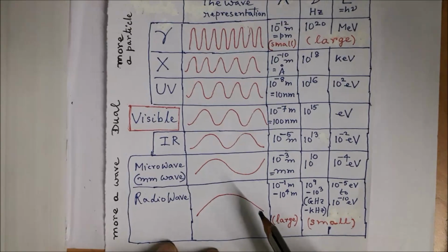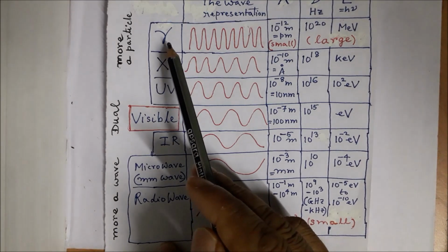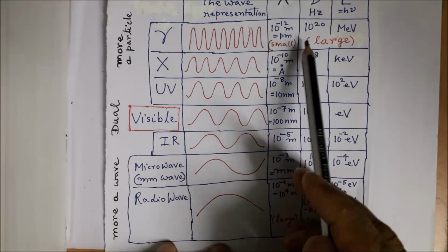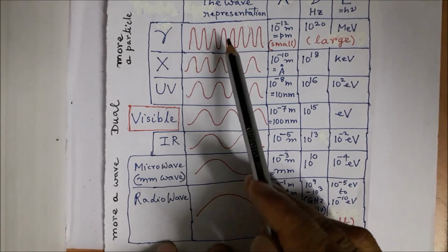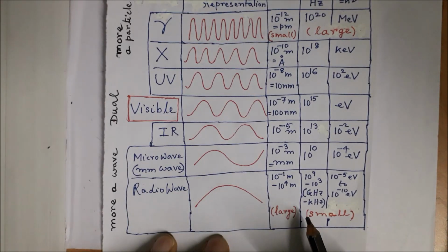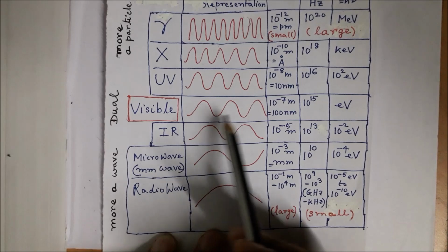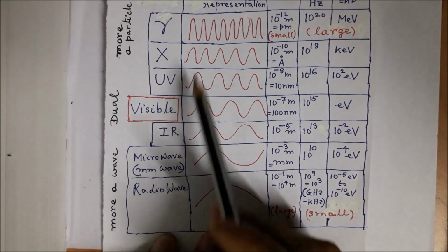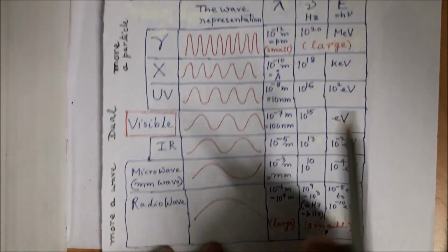And the most important fact is that gamma ray has a photon which is extremely energetic, and therefore it is more a particle. On the other hand, a radio wave is more a wave, its photon being the least energetic. And visible ray, which will be the main topic of discussion, lies in between, and therefore it exhibits wave particle duality.